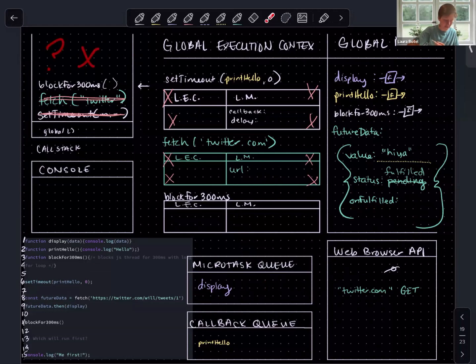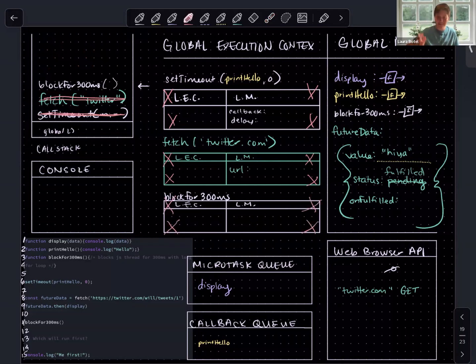It is not, right? We have this synchronous function that is executing at the moment. So there's nothing that the event loop can do. We can't push anything onto the call stack because it's not empty. Let's say 300 milliseconds has finally passed and we are done with this long synchronous code.